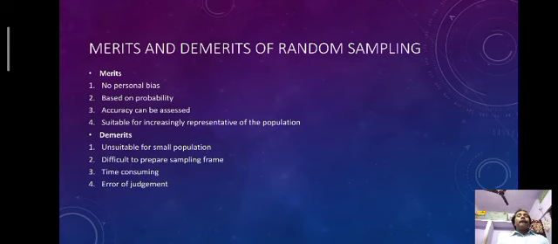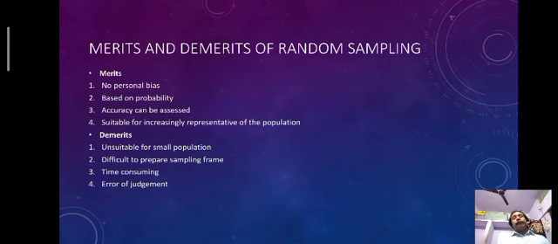Before taking the sample, we have to set objectives related to the investigation, and if our objective is not clear, it is very difficult to prepare the sampling frame. Now, time consuming. The population is very vast, so completing the sampling takes more time. It is also expensive and sometimes requires more workforce.